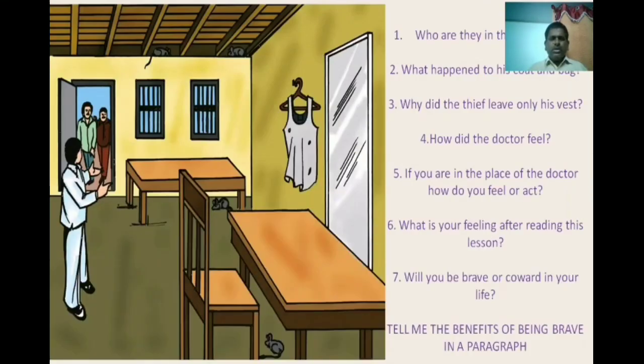So, before going to the paragraph, I would like to ask you some questions. What would have happened next? Let us see these questions. Who are they in the paragraph? Something is missing here, but no problem. Come on, answer the questions. Who are they in the paragraph? Yes, some villagers. What happened to his coat and bag? There were things like coat and bag in his room, but you cannot see those things. They are disappearing. What happened to those things?